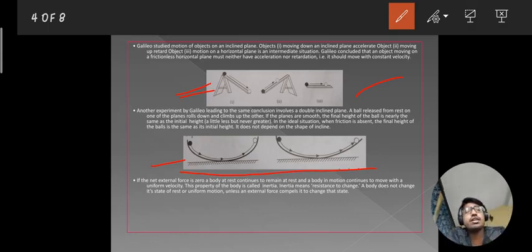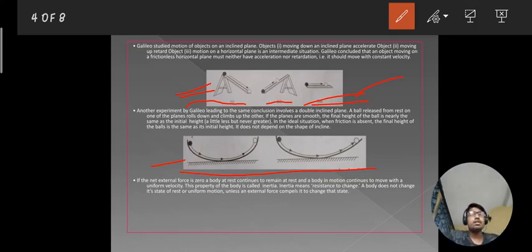First, you can see that the ball is moving from upwards to downwards and the ball is in acceleration. In the next picture you can see that the ball is moving from downwards to upwards, meaning it is in retardation. And in the third one, he observed the motion of a ball on a horizontal plane.